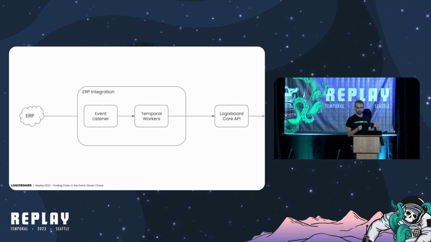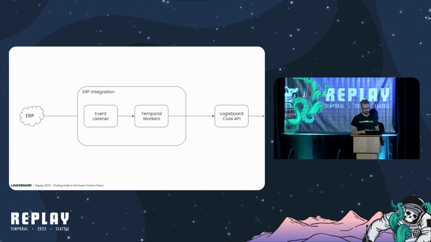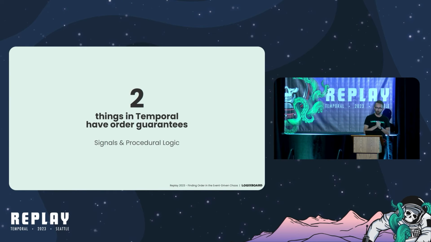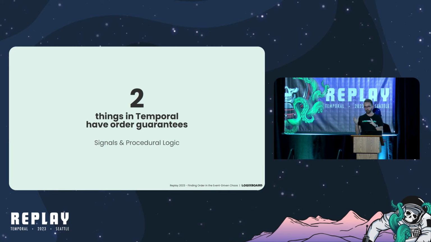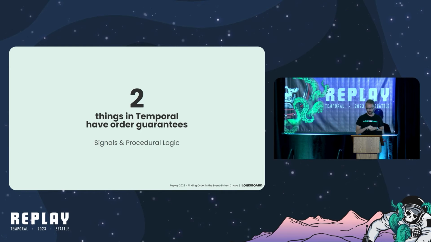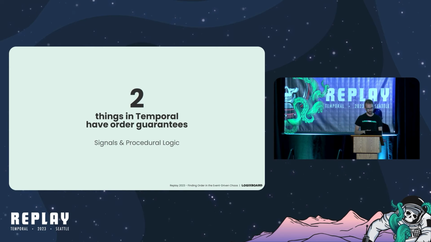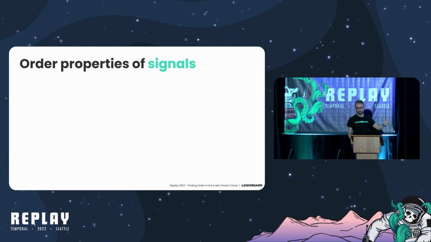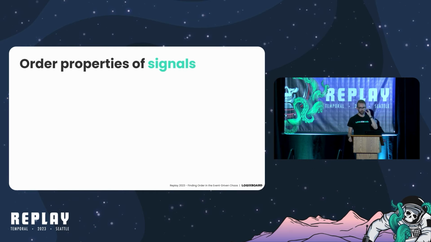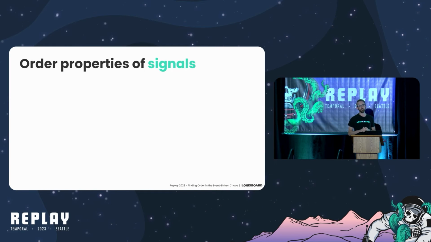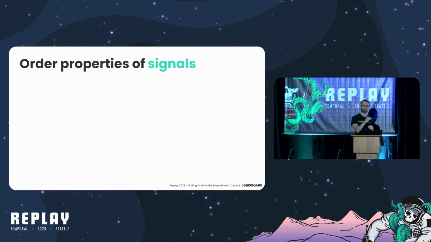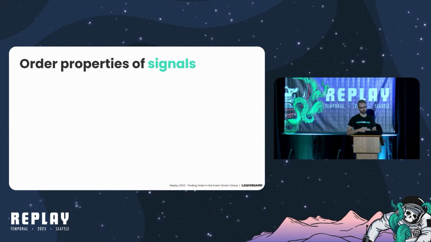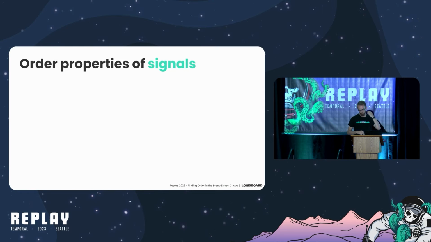So let's go on a quick journey talking about order guarantees in Temporal. There are really 2 things in Temporal that have order guarantees. Those are signals and procedural logic. So let's talk about the nuances of some of these things. On signals, if you start a workflow and then signal it many times, Temporal pretty clearly will guarantee the order of the signals delivered to your workflow is the same order as the signals reach Temporal server. So that gives you some order guarantee properties.